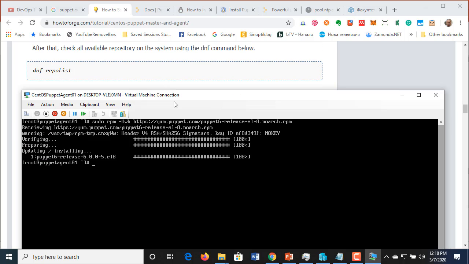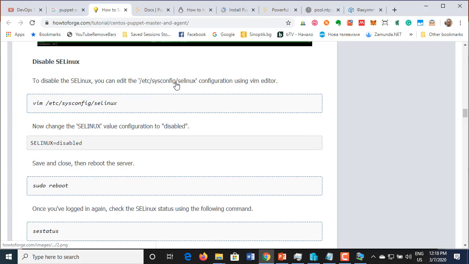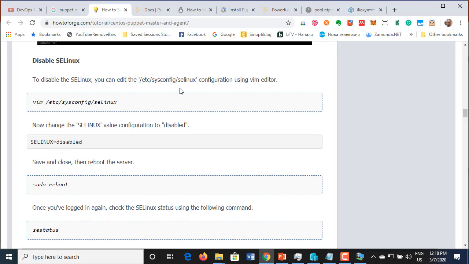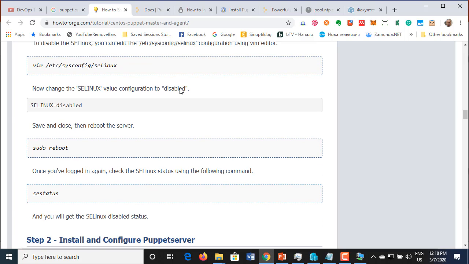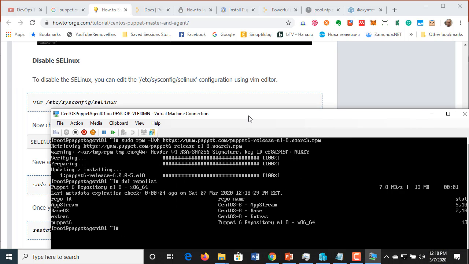dnf repolist. Let me take a look here and make sure that this repository exists so I can install the Puppet agent later on. Okay, so what's going on here? Puppet 6 repository, so I have it. Now disable SELinux, make sure that it is disabled, and continue with that.